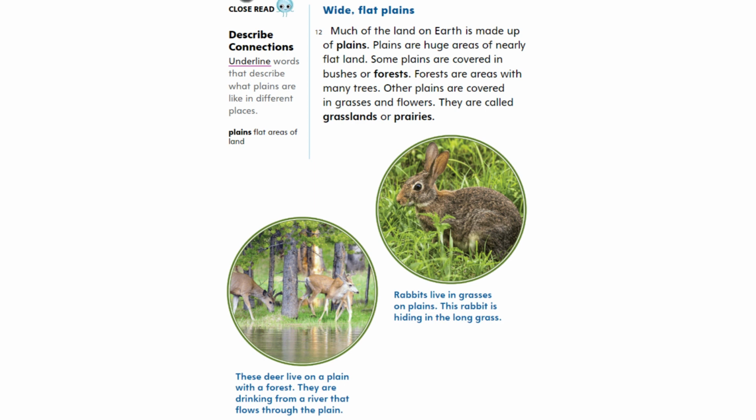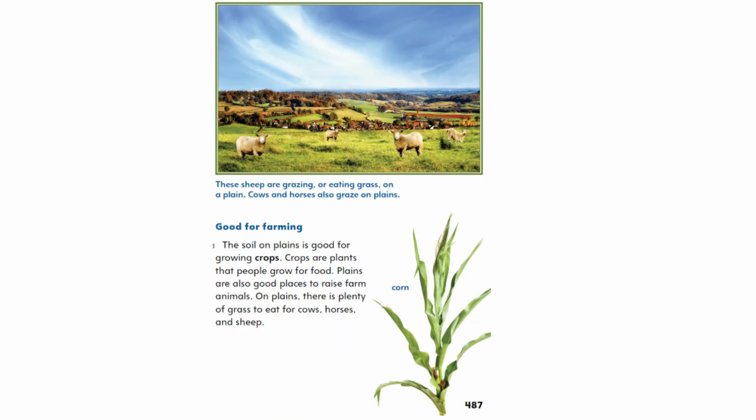Rabbits live in grasses on plains. This rabbit is hiding in the long grass. These sheep are grazing or eating grass on a plain. Cows and horses also graze on plains.